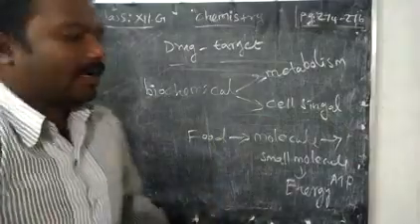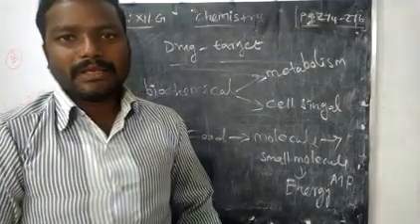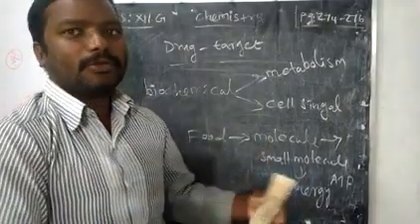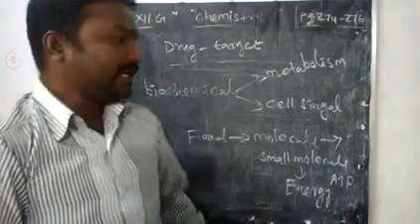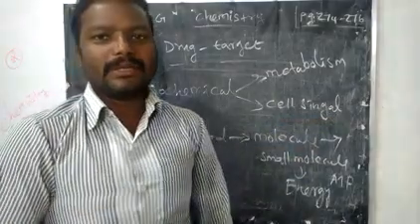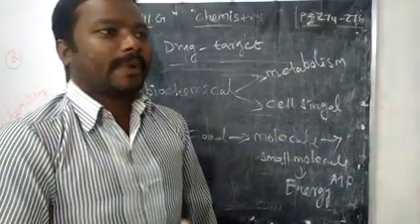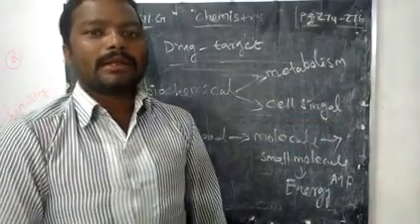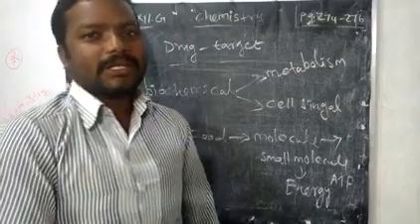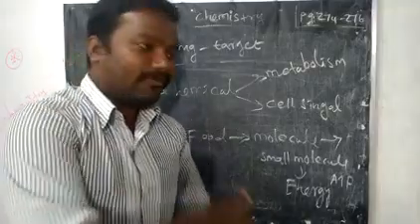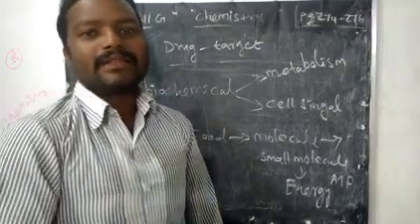Second one, cell signaling. What is cell signaling? See, any signal to the cell, any reaction it wants to respond to, means we need a cell signal. For example, if a thorn or an ant bites you, you will feel something where it bit, okay. So we will try to kill the ant.